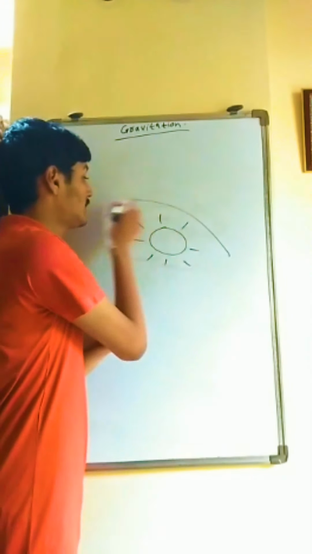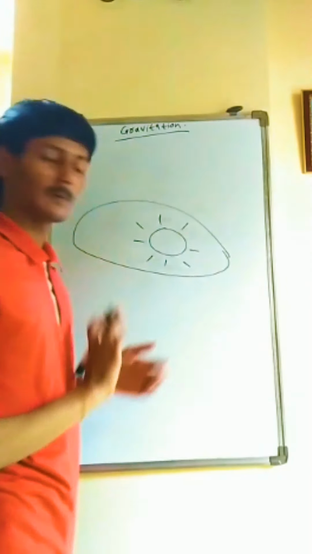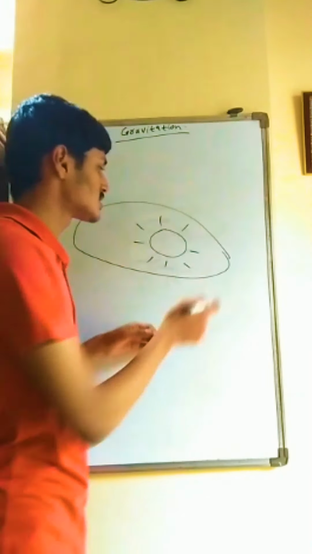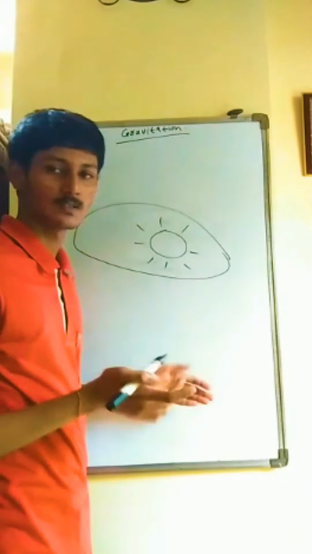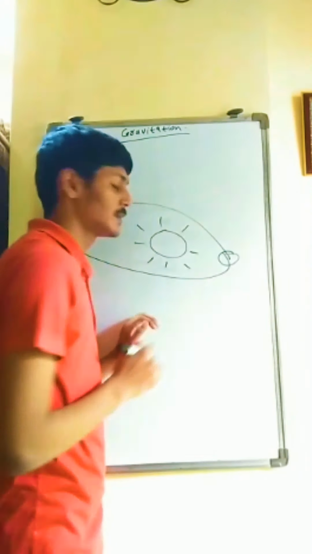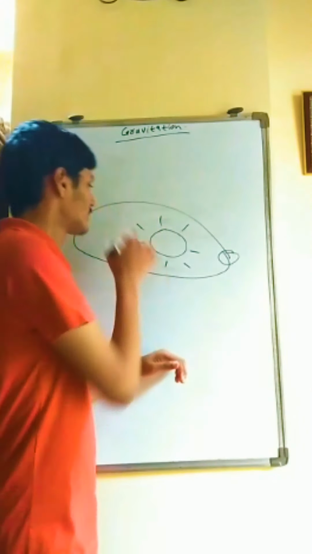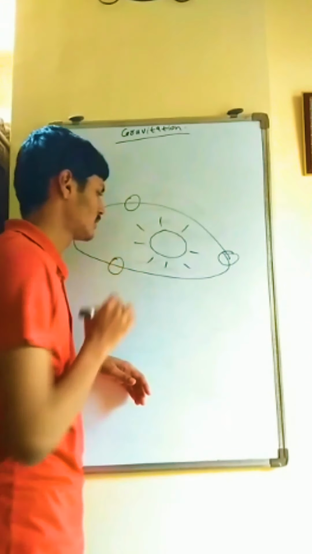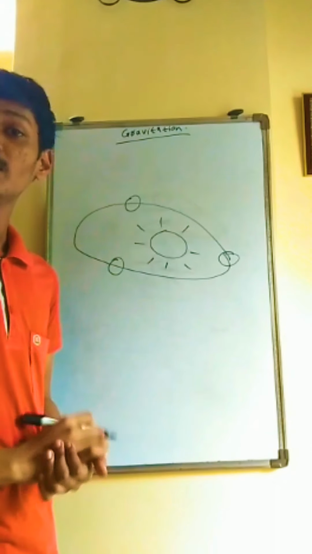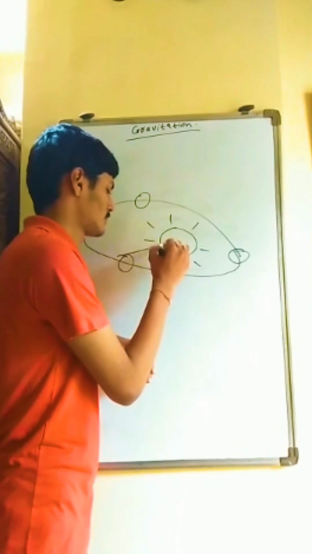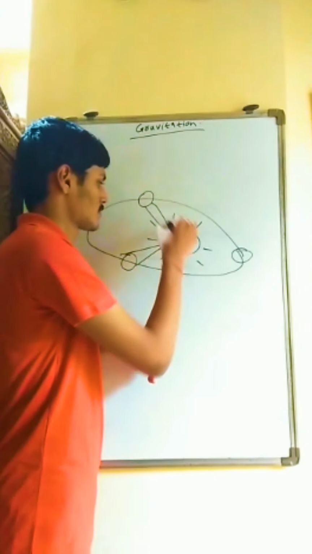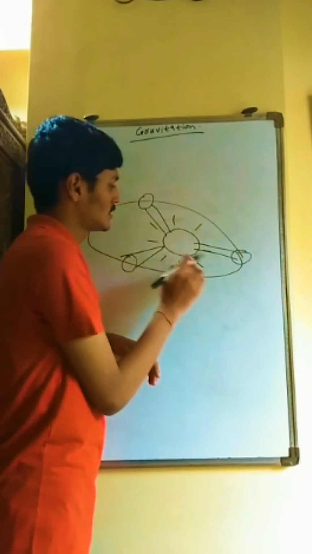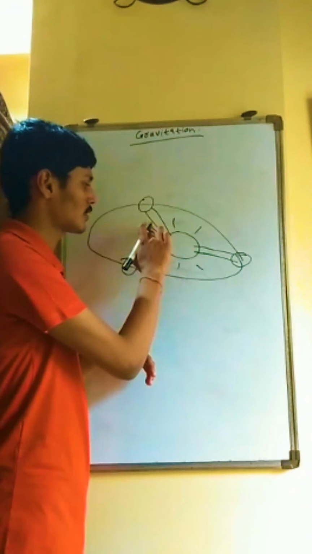So here is an elliptical orbit in the shape of an egg. First, the planet rotates around the sun, we saw. So first the planet is here. Then after some time the planet will be here, after some days, and after some days the planet will be here. So if we draw vectors, here you can see I have drawn some vectors for it.